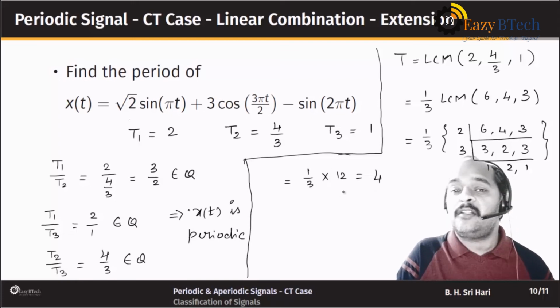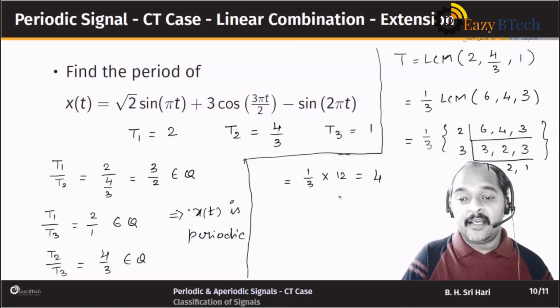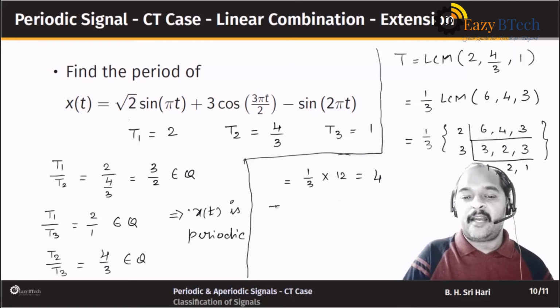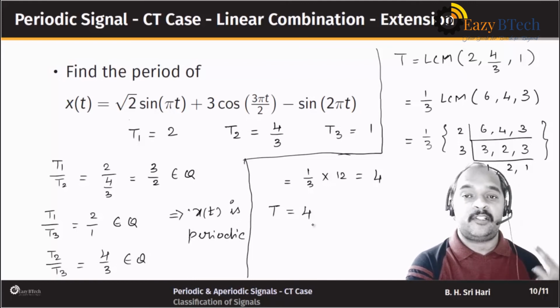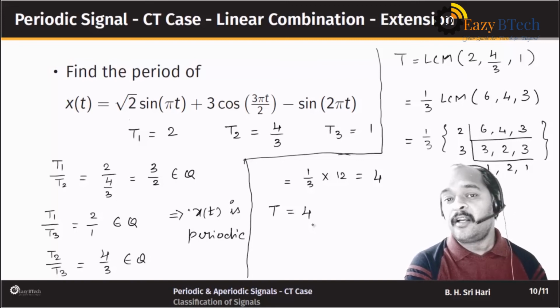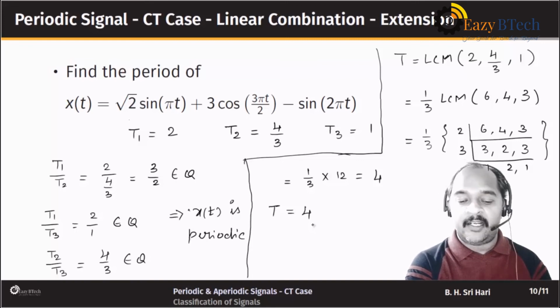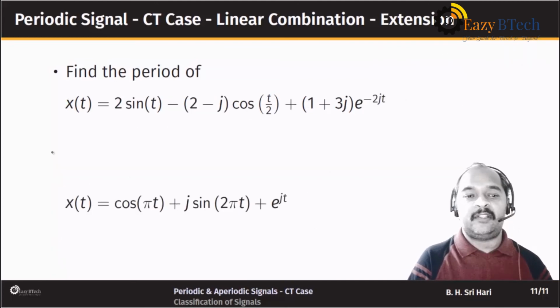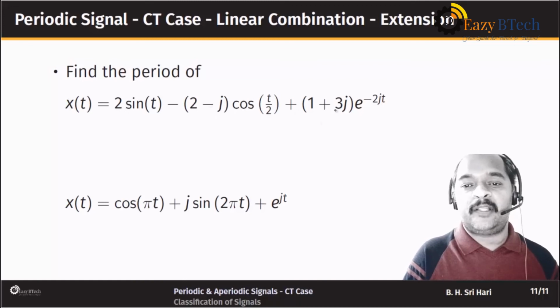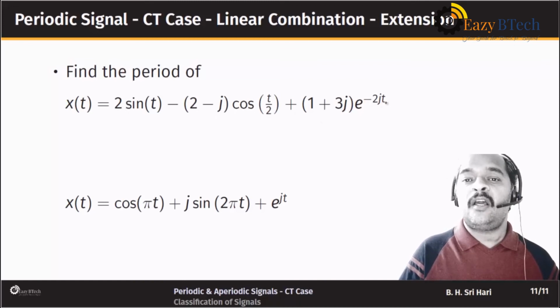So that turns out to be the fundamental period of the given signal. So capital T would be equal to 4. Okay, right. So in that way, what is the first thing? We should check whether the signal is periodic or not, and only then can we find the period of the signal using LCM. Now this second signal is given by x of t equal to 2 sin t minus (2 minus j) cos t by 2 plus (1 plus 3j) e power minus 2jt.